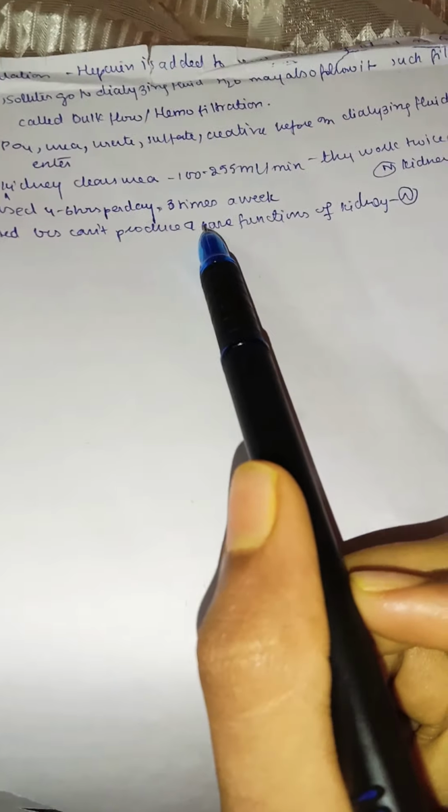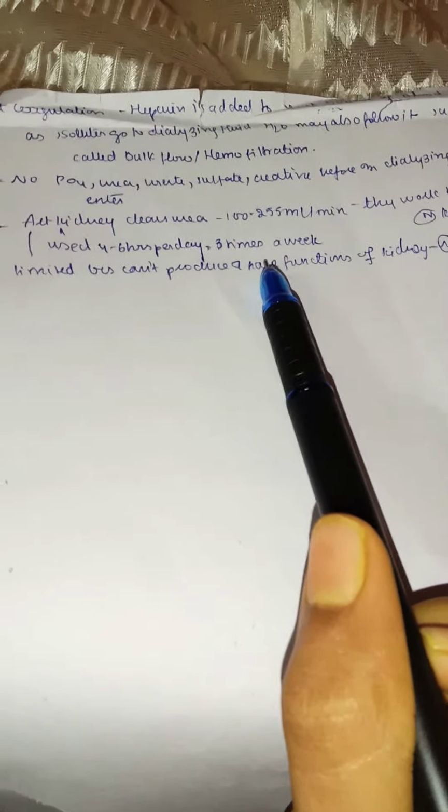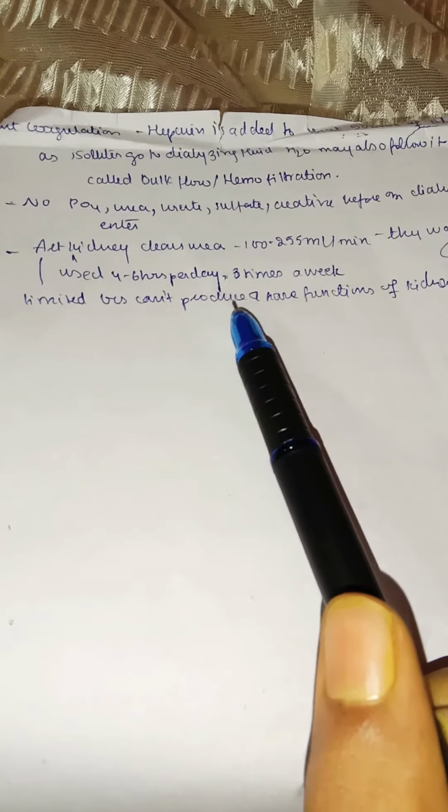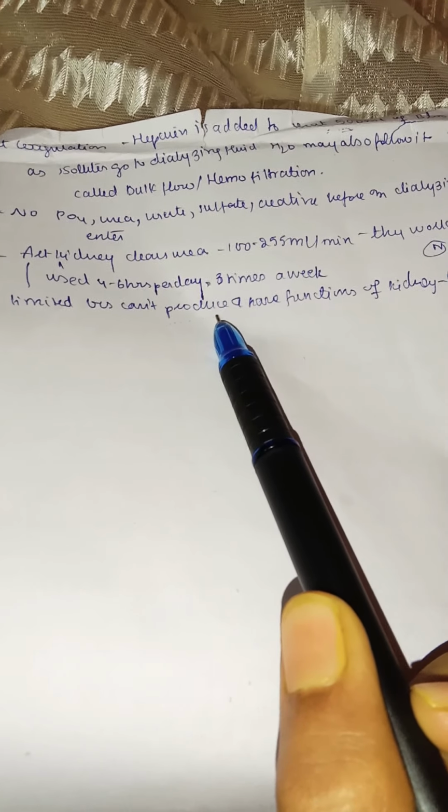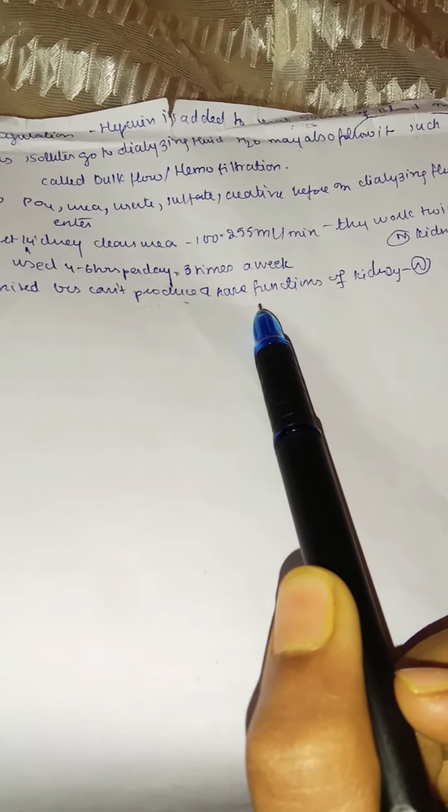But this is limited, because it is used only 4 to 6 hours per day and only 3 times a week, so this can't compensate for the whole body's normal kidney function. It's limited because it can't perform all the functions of a normal kidney.